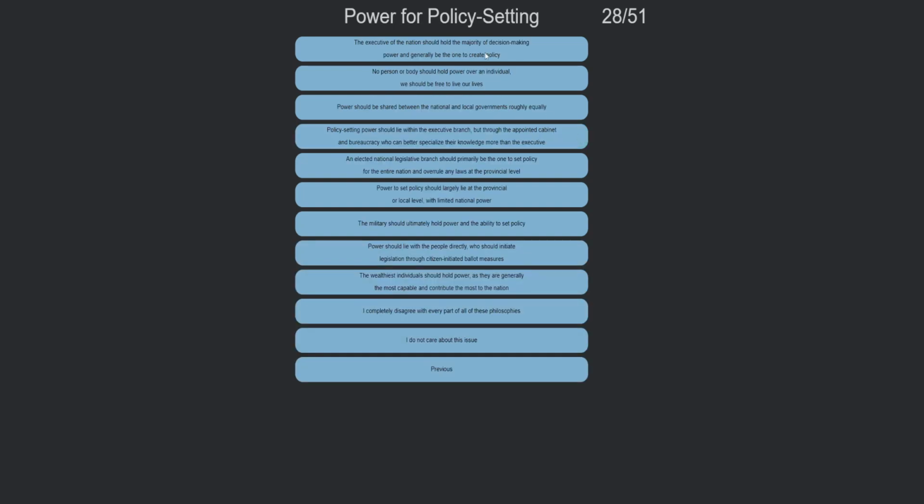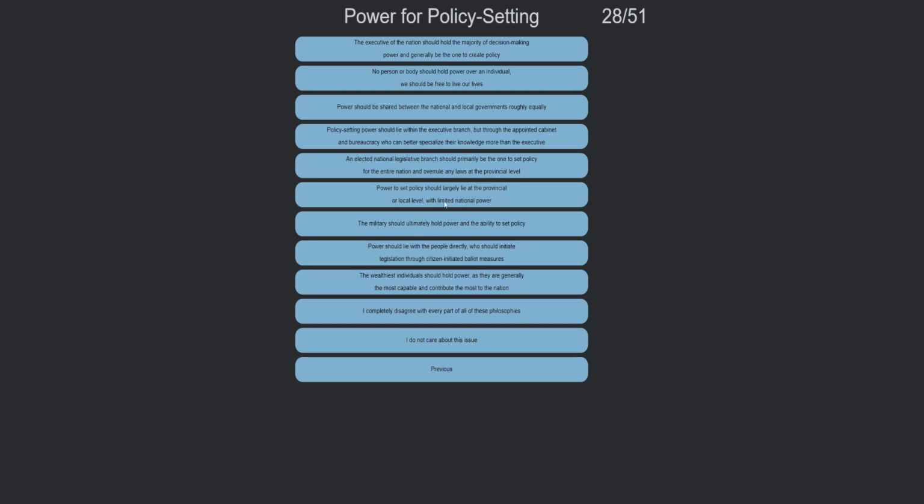Power for policy setting. The executive of the nation should hold the majority decision-making power and generally be the one to create policy. Power should be shared between the national and local governments, roughly. Policy setting should lie within the executive branch, but the appointed cabinet and bureaucracy who can specialize their knowledge more than the executive. Elected national legislative branch should be the ones that set policy.